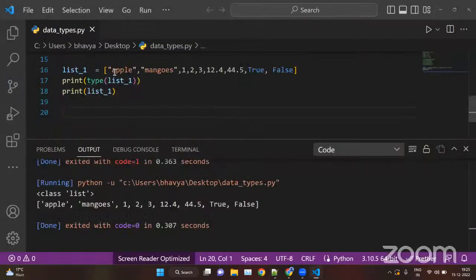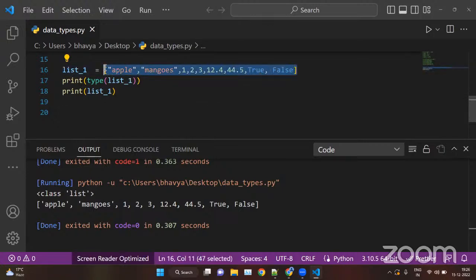Okay. Now see, apple, mangoes, 1, 2, 3, 4, 12.44, 4.5, true, false. These are known as elements of a list. Basically this whole thing is one list. Inside this, we have many elements. Apple is one element, mangoes are the second element, one, two, three are other elements. So in total we have 1, 2, 3, 4, 5, 6, 7, 8, 9 elements. The values inside a list are known as elements.